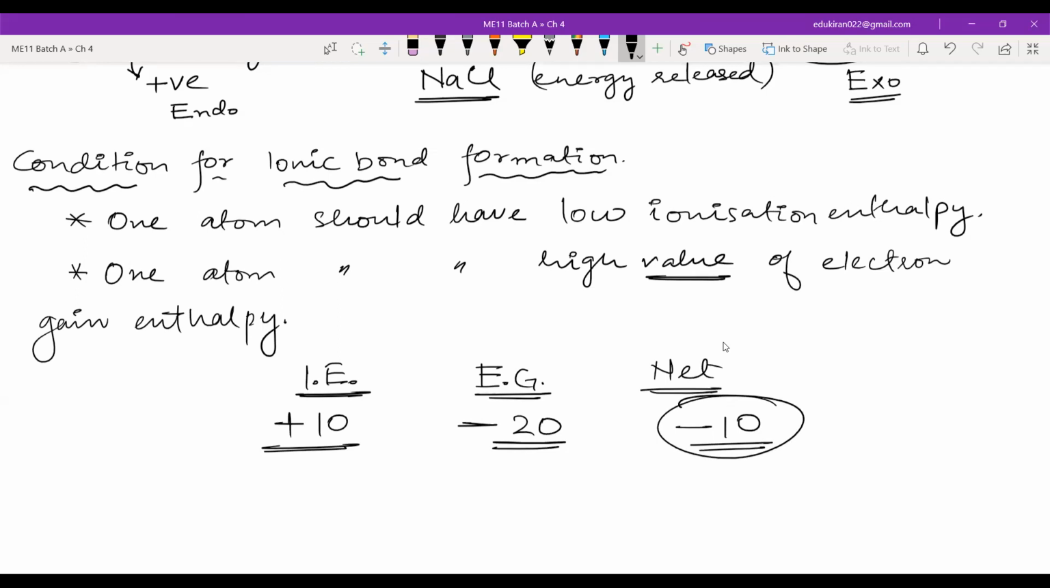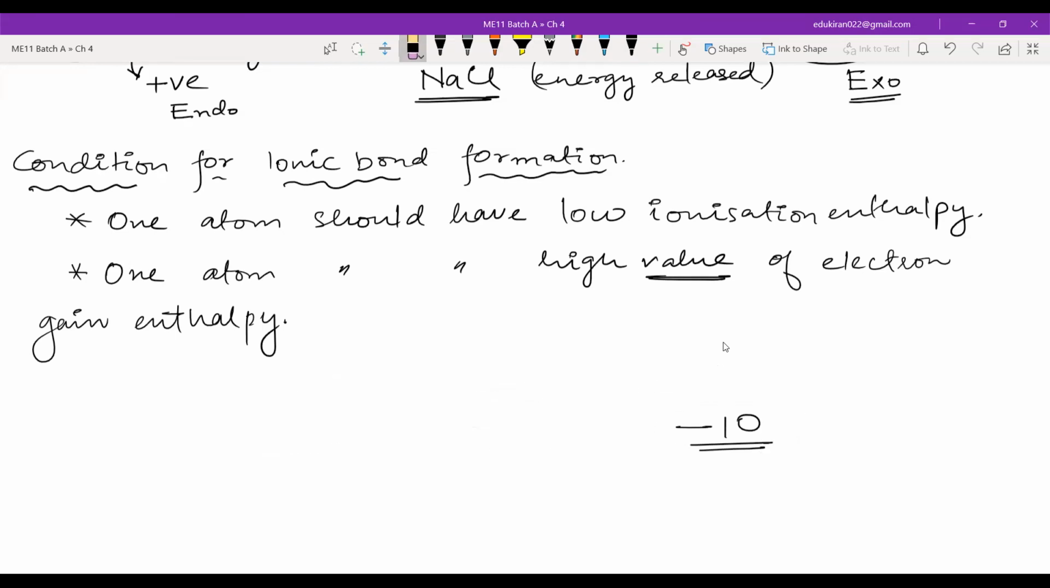So in the universe, what is happening? Nature also wants to have its state in the lowest energy possible. That is why it forms an ionic bond, because one of the elements has low ionization enthalpy and the other has a high value of electron gain enthalpy. You understood these two points?